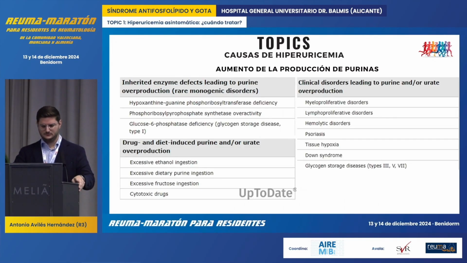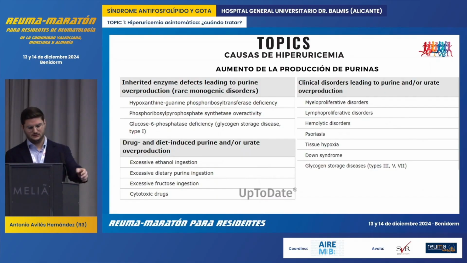Alright, to develop hyperuricemia, we mainly have two pathways. The first is through increased production of purines. Here, we can highlight genetic disorders, as well as those associated with diet or the use of medications, notably, as we mentioned earlier, alcohol consumption. And then there are certain clinical conditions that can also lead to increased purine production, such as myeloproliferative and lymphoproliferative syndromes, hemolytic disorders, psoriasis, tissue hypoxia, Down syndrome, and diseases related to glycogen storage.